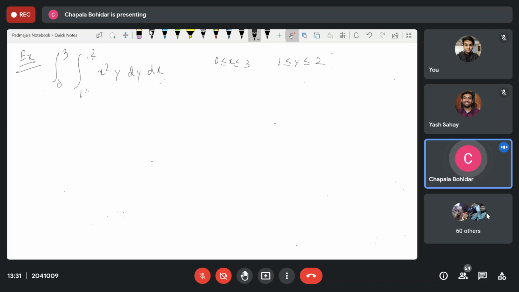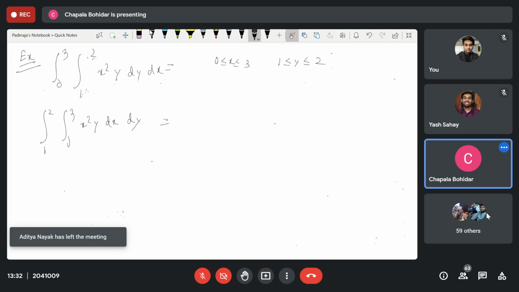Solve by this way, and again you can solve by the other way, because both the limiting values are constants. I can write 1 to 2, 0 to 3, x square y dx dy. Solve both and check whether you are getting the same result or not.